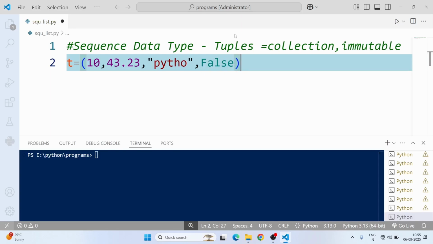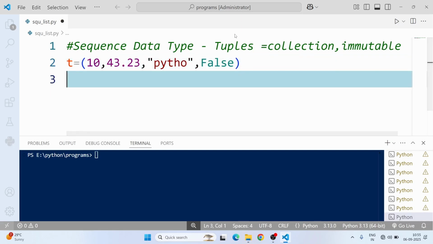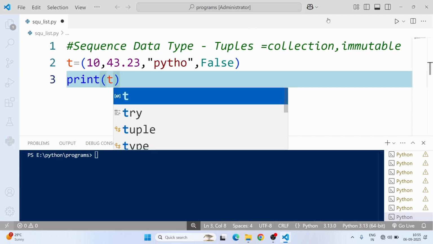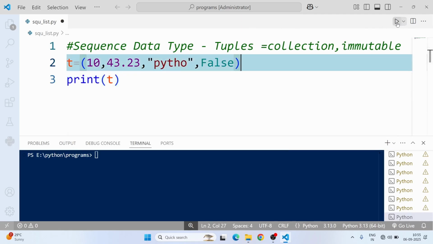Tuple supports different data types. That's why here I will give the code with integer, float, string, and boolean values. Now we're going to run this code. Print t. I'm going to run.